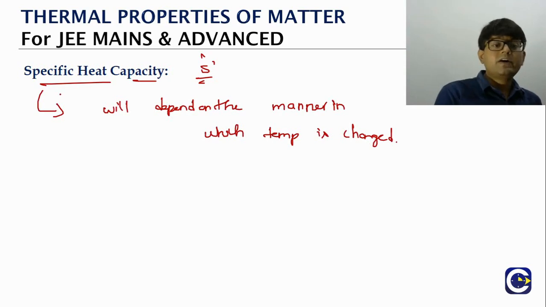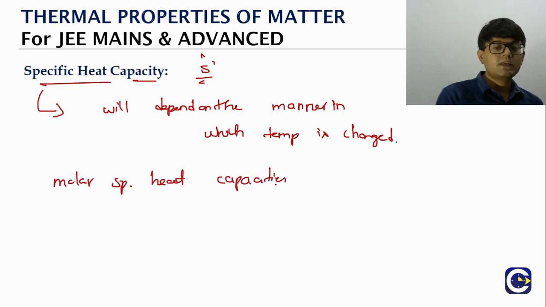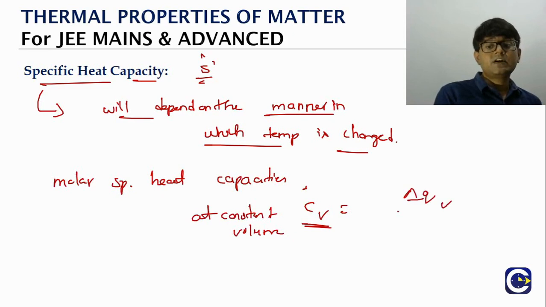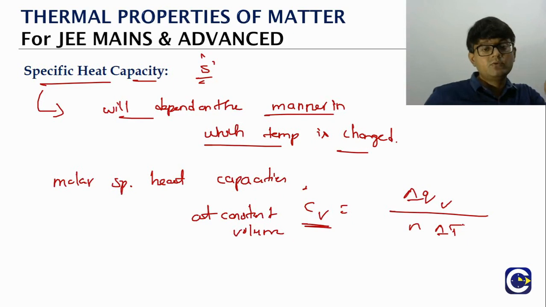And moreover, for gases we will define molar specific heat capacities in terms of moles. If you look at the definition for the molar specific heat capacity at constant volume, as I said, they depend upon the manner in which the temperature change is obtained. CV is the molar specific heat capacity at constant volume. The way we define it is the heat change for the gas when we maintain the volume constant, divided by number of moles into temperature change. If you look at the unit of this, it will be joule per mole per Kelvin.